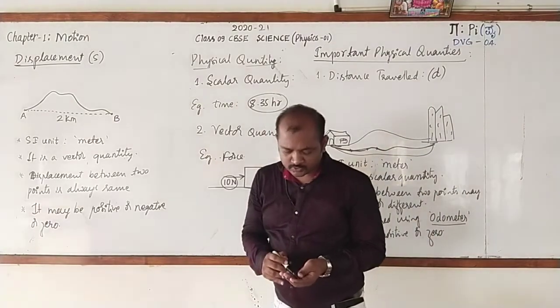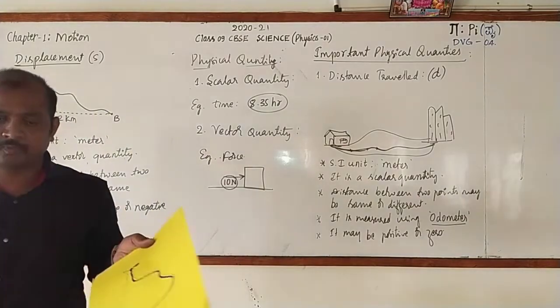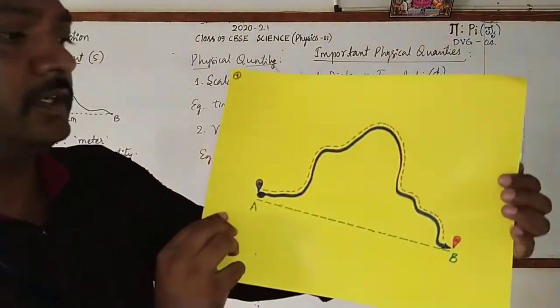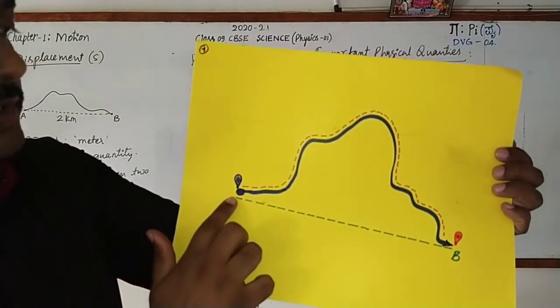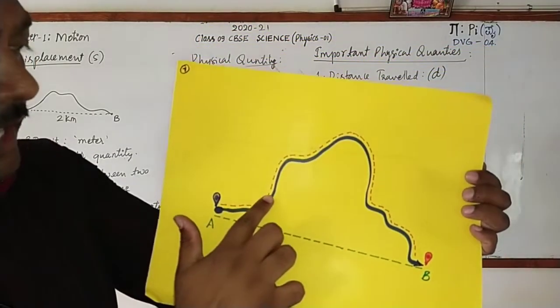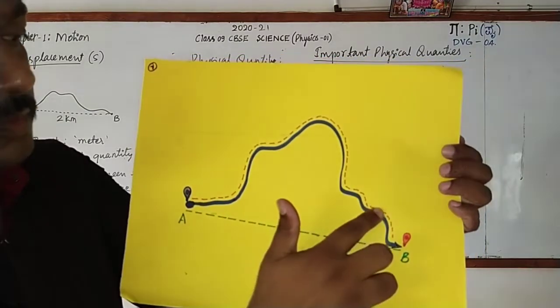Now here I will show you the picture with respect to distance and displacement. Look here. Here A is the initial position of a body. This is the actual path on which a body is moving.